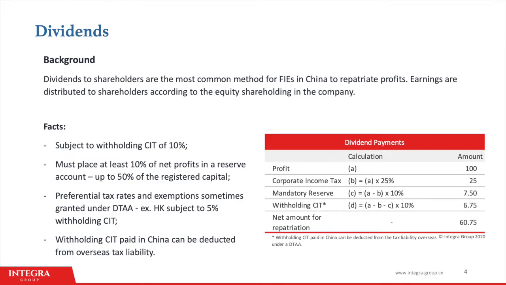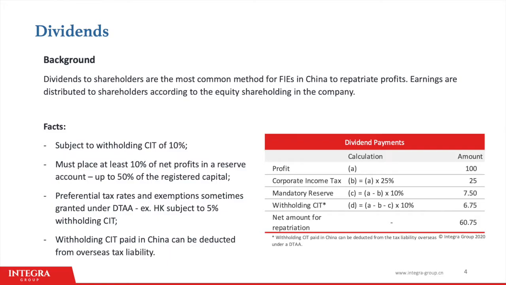Some double taxation avoidance agreements provide a lower rate for withholding tax. For example, the double tax agreement between Hong Kong and China reduces the rate from 10% to 5%. So, under normal circumstances, the net amount of profits that can be repatriated is about 60.75 for every 100 RMB of profits earned. One thing I would like to mention as well is dividends are much more tax efficient for micro and small enterprises in China.